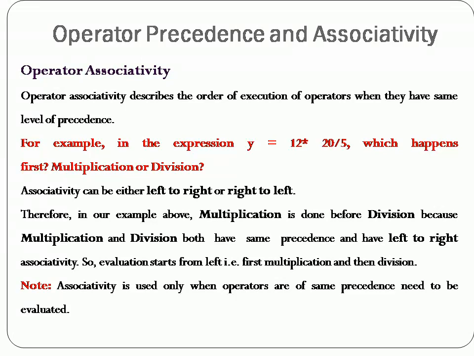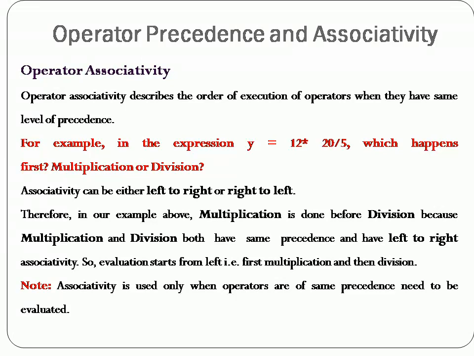For example, if you have an expression like y equal to 12 into 20 divided by 5, here we have used the operators multiplication and division. When you compare multiplication and division, both have a higher priority in the C programming language. So when both have higher priority, which has to be executed first?